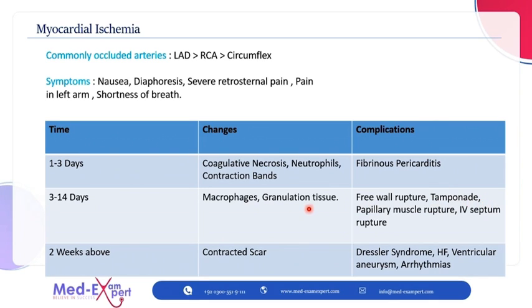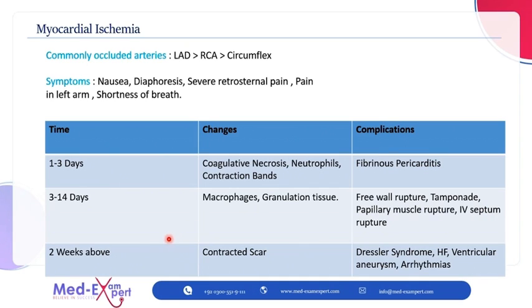So in 3 to 14 days, the microscopic changes will be the macrophages along with the neutrophils and the granulation tissue. In 3 to 14 days, a person can have a free wall rupture leading to the cardiac tamponade. He can have a papillary muscle rupture leading to the mitral regurgitation, and he can have an interventricular septum rupture which can lead to interventricular shunt.